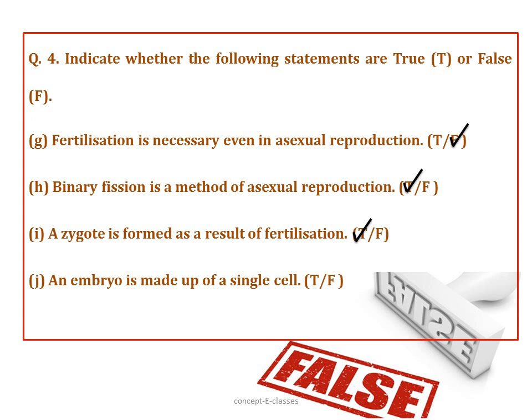Now, an embryo is made up of a single cell. Is it true or false? It is false, because the zygote cell divides repeatedly to give rise to a ball of cells, and then this ball of cells begins to form groups that develop into different tissues and organs, and this developing structure is termed an embryo. Hence, we can say that an embryo is not made up of a single cell.